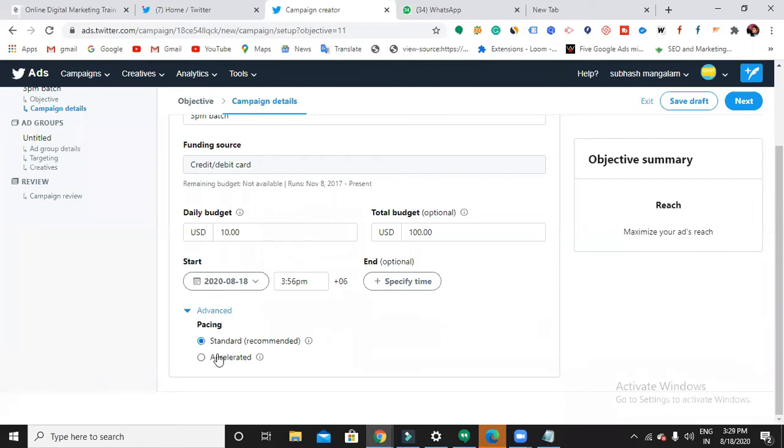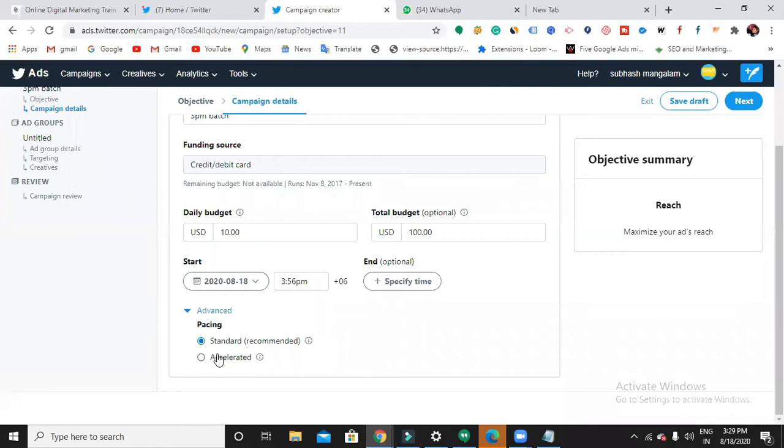Then next, pacing: standard and accelerated. My daily budget was $10. According to my competition, Twitter will run my ad. How you want Twitter to run ads is called standard or accelerated. If I choose standard, Twitter will show my ad evenly throughout the day.